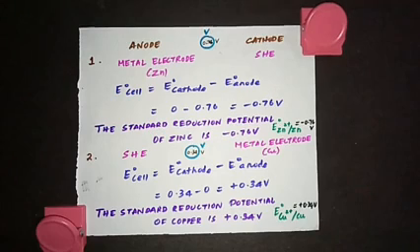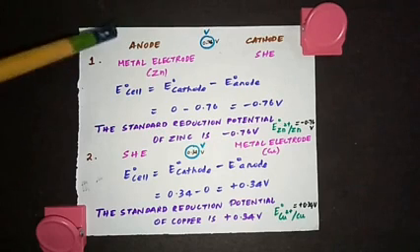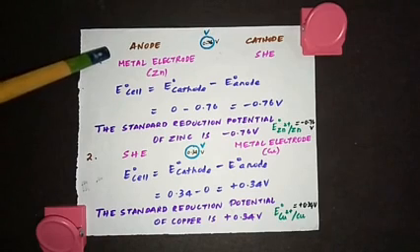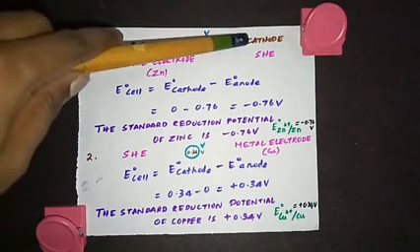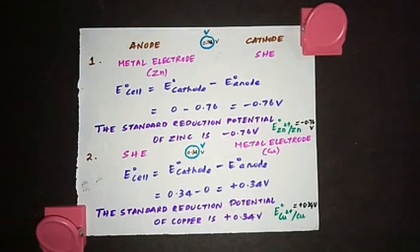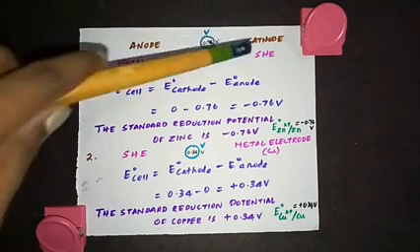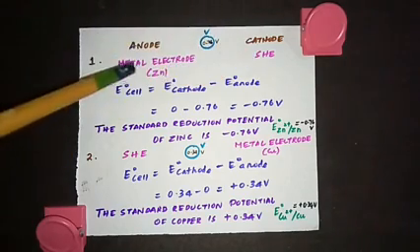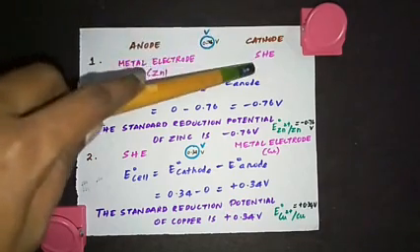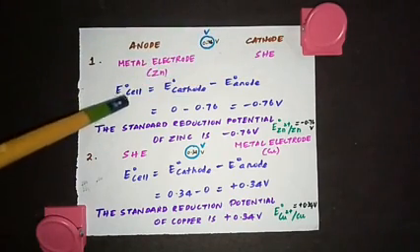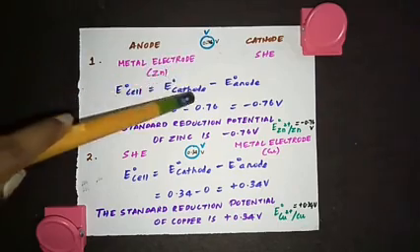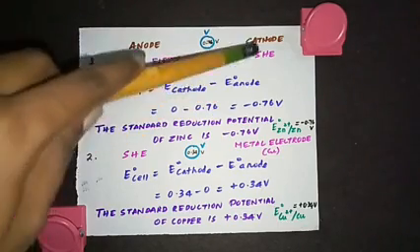So the first one, where the metal electrode is acting as anode and SHE is acting as cathode. Among zinc and copper, zinc will be acting as anode when it is connected with the standard hydrogen electrode. So the metal electrode is zinc, and this side it is standard hydrogen electrode. I told you E naught cell is equal to E naught cathode minus E naught anode. What is E naught cathode? 0.